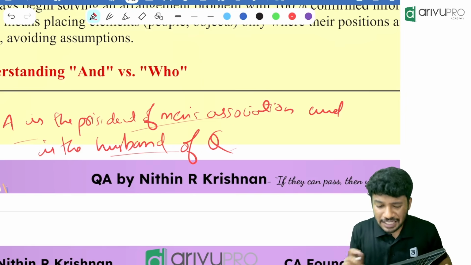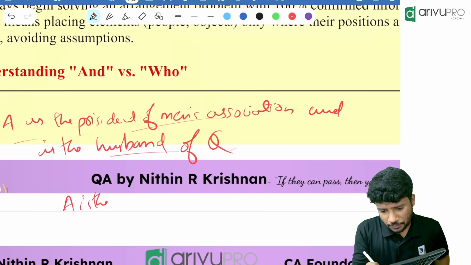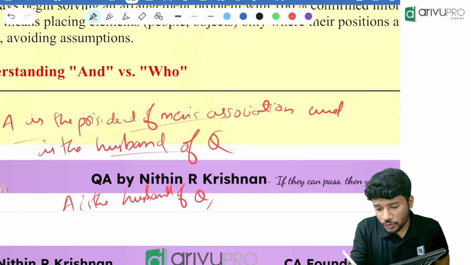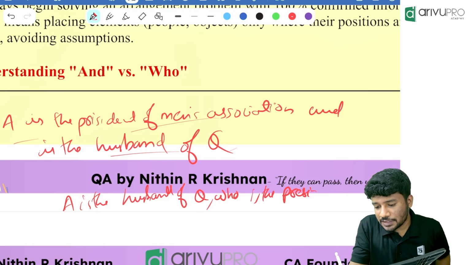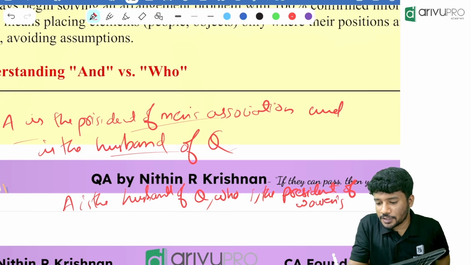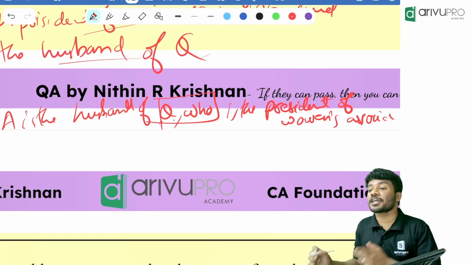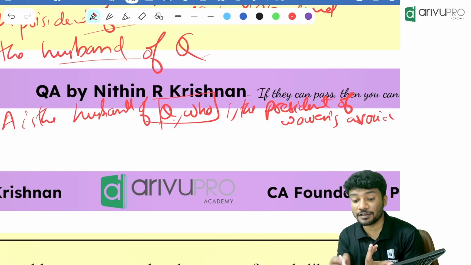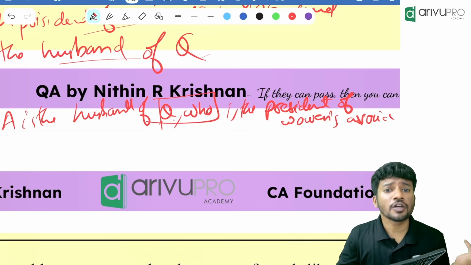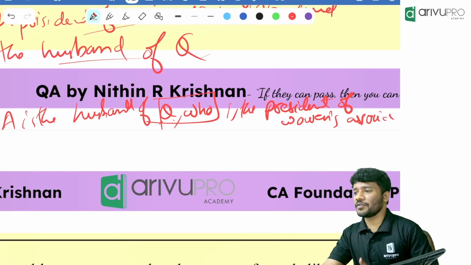Are you getting the point? Now, A is the husband of Q, comma, who is the president of women's association. What do you mean by that? A is the husband of Q, but Q, comma, who means we are talking about who? Q. Who is the president of then women's association? Q is the president of women's association.